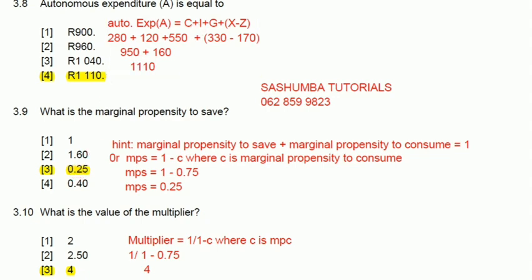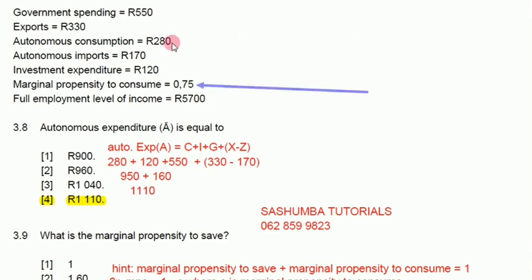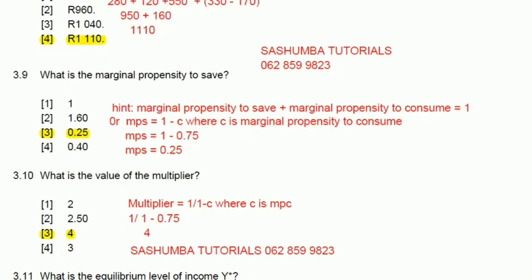In this case, we have been given the marginal propensity to consume up there. If you can check, the marginal propensity to consume is 0.7. Like I said, if you add marginal propensity to consume and marginal propensity to save, you must get 1, which means it's clear that 0.25 is the marginal propensity to save. So you can say 1 minus the marginal propensity to consume, that is again 0.25. So this is pretty much easy.